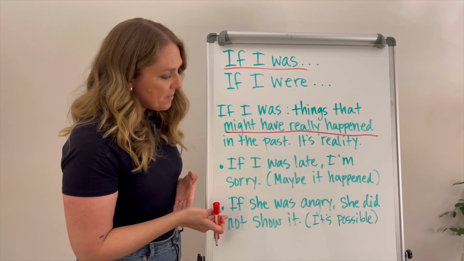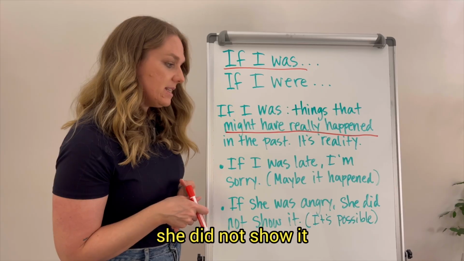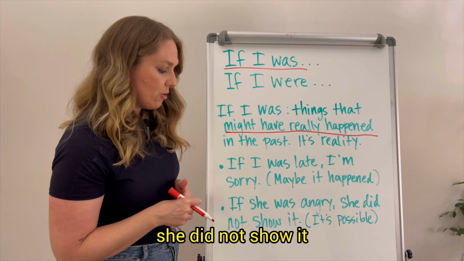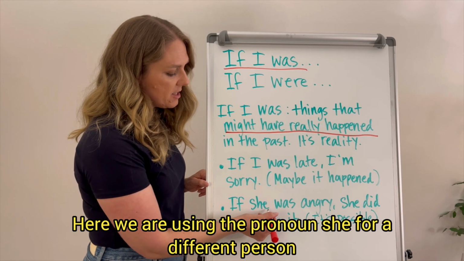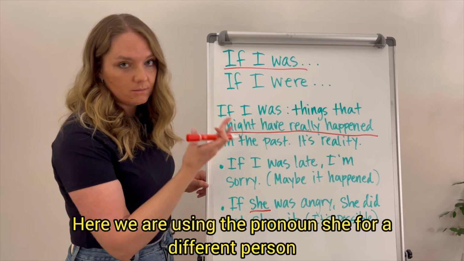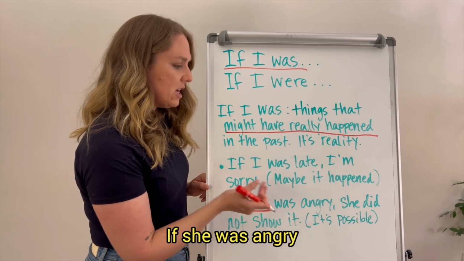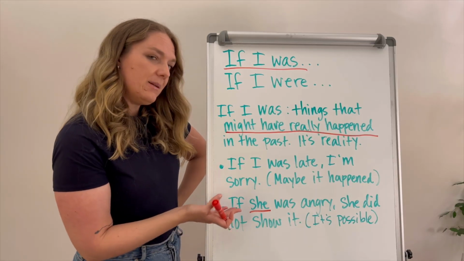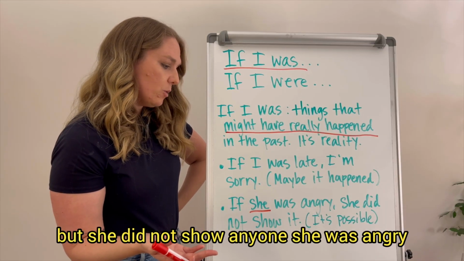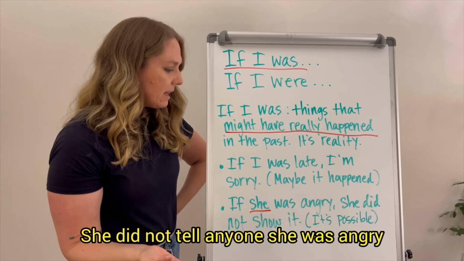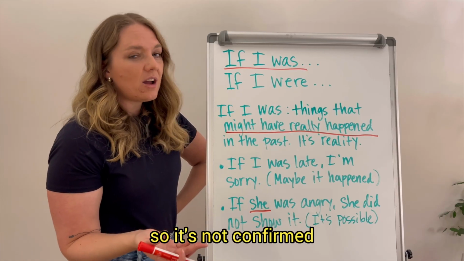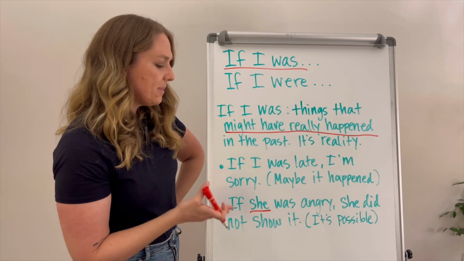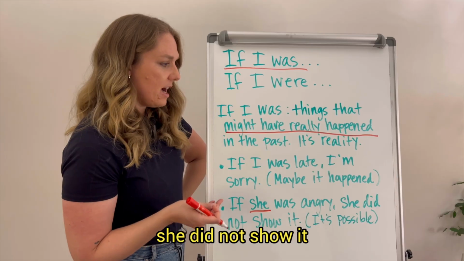The second example, if she was angry, she did not show it. Here we are using the pronoun she for a different person. So it's possible that she was angry, but she did not show anyone she was angry. She did not tell anyone she was angry. So it's not confirmed, but it is possible that she was angry. If she was angry, she did not show it.